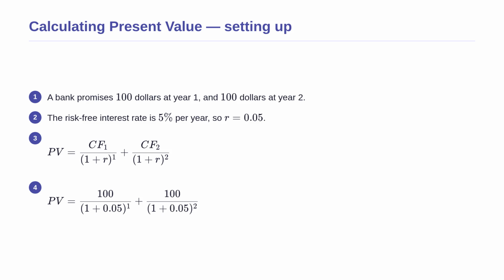Before we move on, let us see this with a concrete example. Suppose a highly reliable bank promises to pay you $100 exactly 1 year from today and another $100 exactly 2 years from today. The current risk-free interest rate is 5% per year. We want to find out exactly how much this series of guaranteed payments is worth to you today. We will use the present value formula for multiple periods. We set up the equation to handle the year 1 payment and the year 2 payment individually. Then we substitute our known values into the equation using 100 for the cash flows and 0.05 for the interest rate.